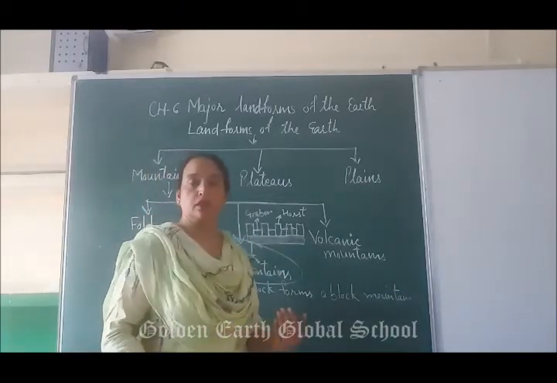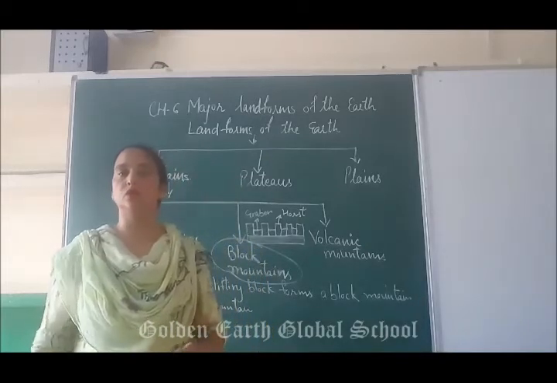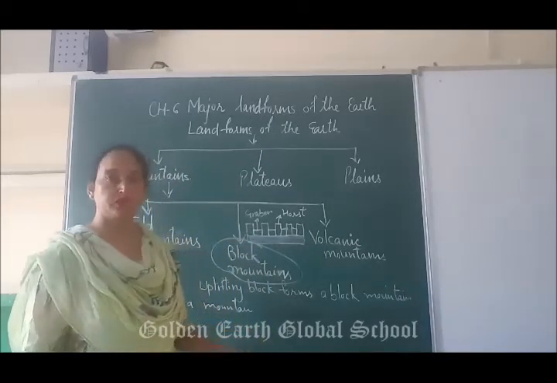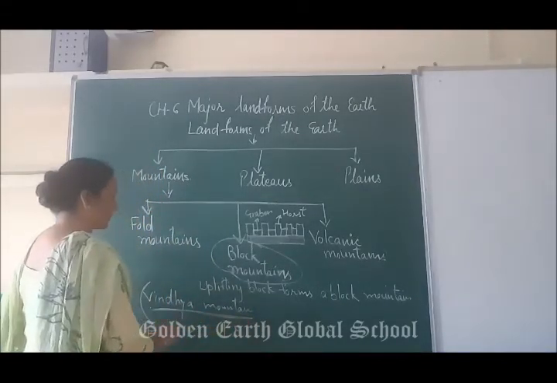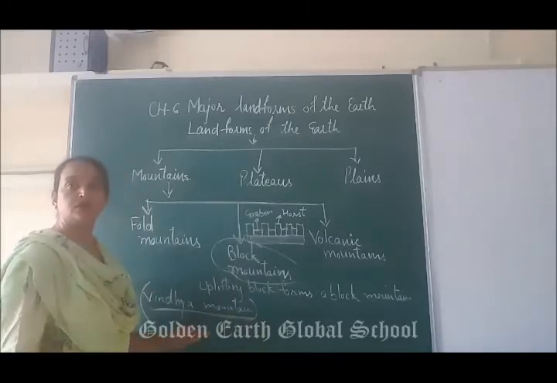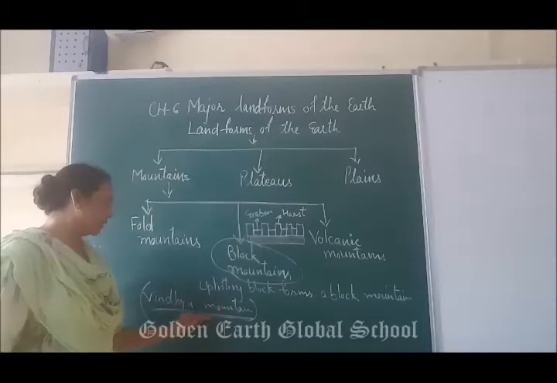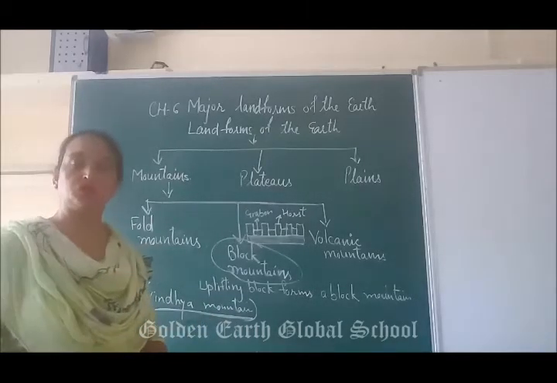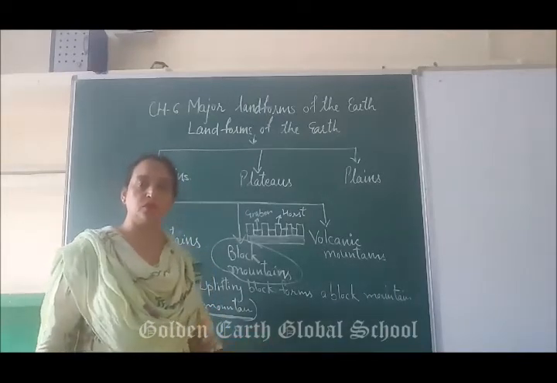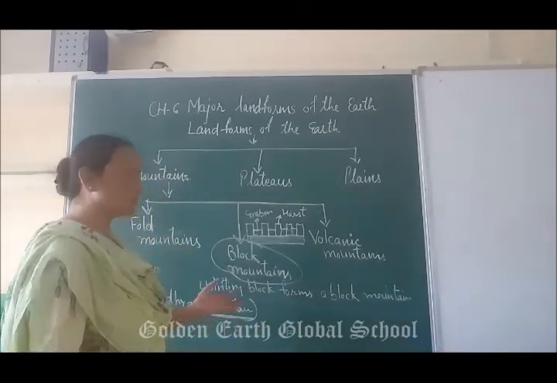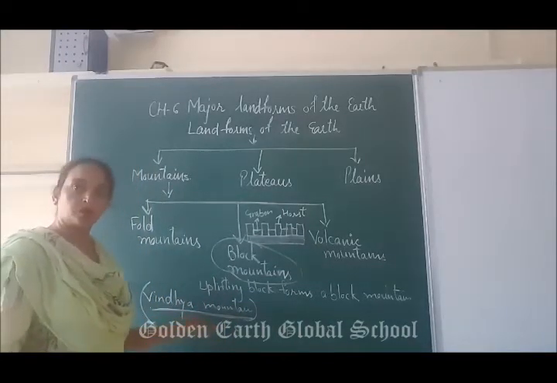Now if you will find that as per the world, means world level पे देखा जाए तो block level, so many block level block mountains are there. But जो Vindhyas mountain है, it is also Vindhyas mountain in India, it is also a block mountain. For example Vindhyas mountain. If the question will come ki give the example of block mountain and give the example of fold mountain or volcanic mountain, so you will learn this. जिसके Vindhyas जो है that is the block mountain.